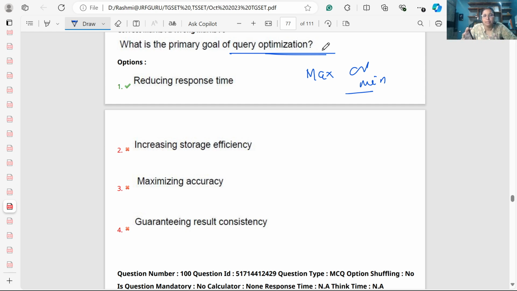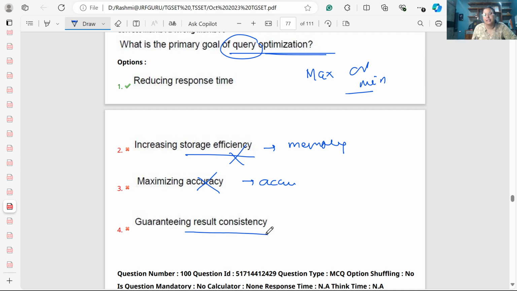So basically when we talk about query optimization, it will not be related to the efficiency of storage because for storage efficiency we need to handle the memory related concept, and query is not related to the memory. It does not increase the accuracy. It depends on the database content. And guaranteed result consistency is maintained by the programmer, not by the query optimization. So yes, it reduces the response time.